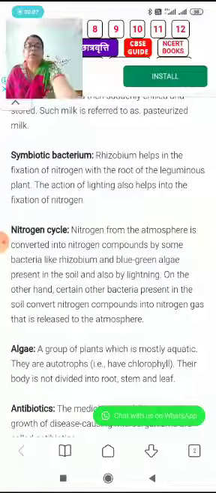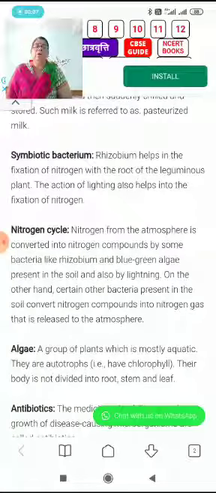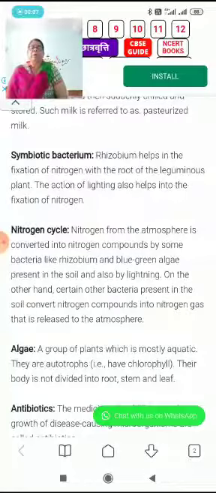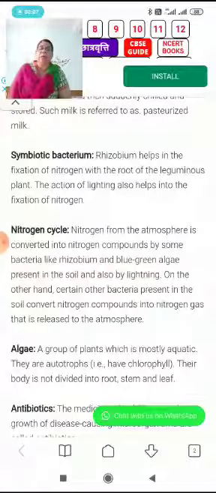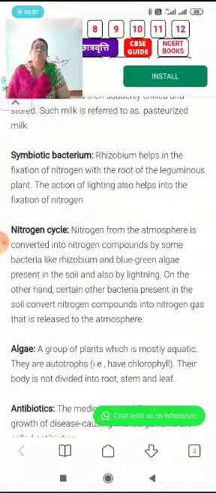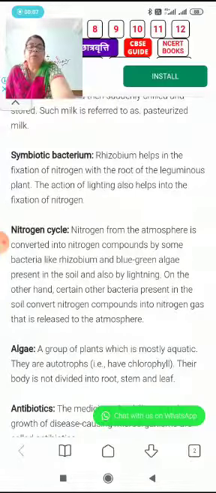Nitrogen from the atmosphere is converted into nitrogen compounds by nitrifying bacteria such as rhizobium and the blue-green algae present in the soil, and also by lightning. On the other hand, certain other bacteria, denitrifying bacteria, convert nitrogen compounds into nitrogen gas and release it into the atmosphere. Now about the algae.